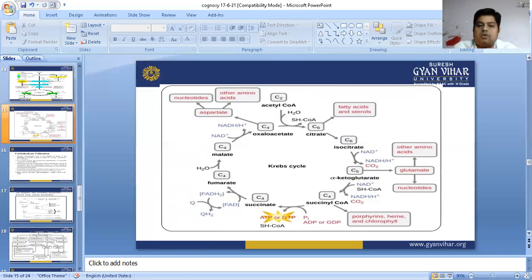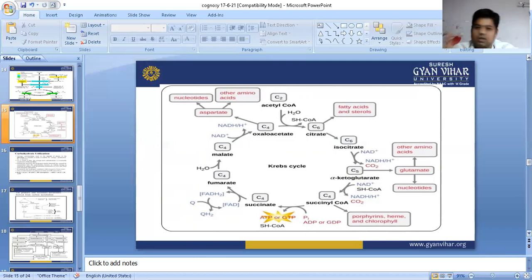And now alpha ketoglutarate is again converted into succinyl coenzyme A with the help of coenzyme A and NAD plus. And in this step, when alpha ketoglutarate is converted into succinyl coenzyme A, CO2 is released.